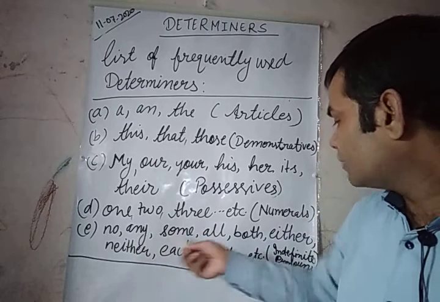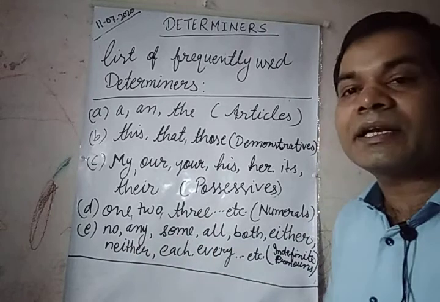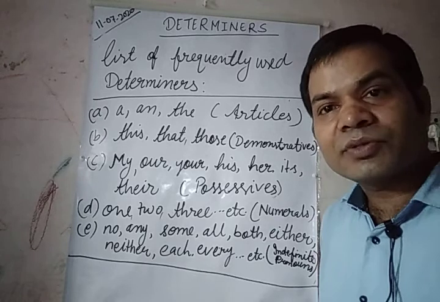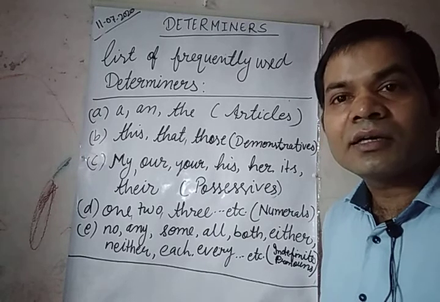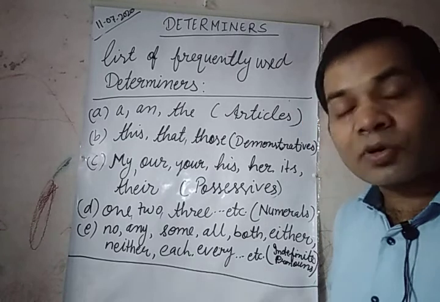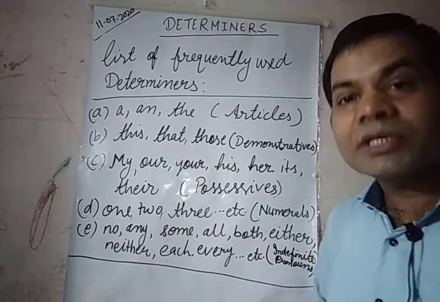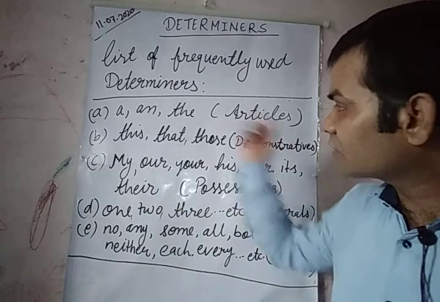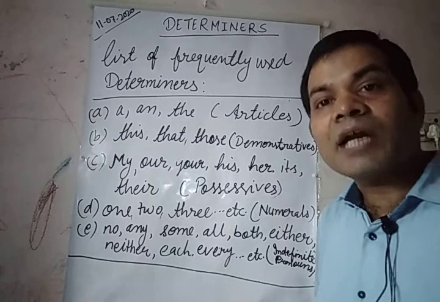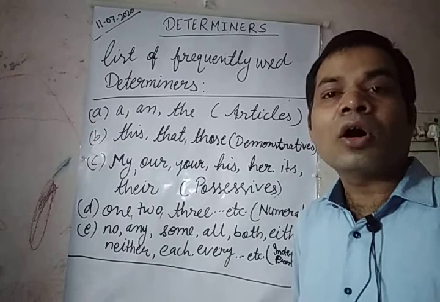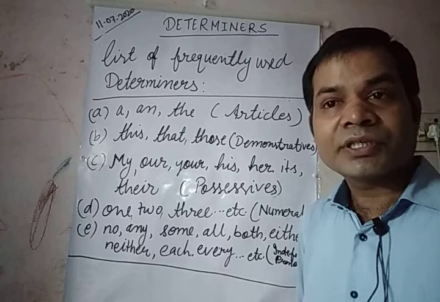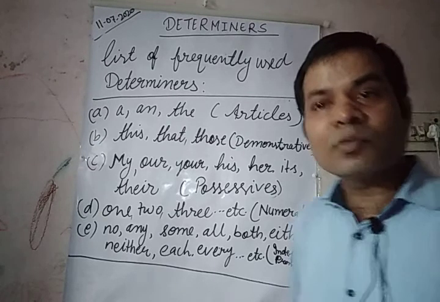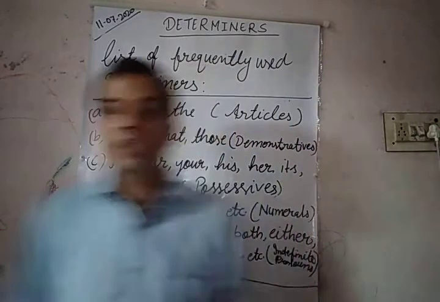No, any, some, all, both, only these are indefinite pronouns which are used as adjectives, and the rest are used as pronouns. Only these are used as determiners, and the rest are adjectives. Even the articles a and the are adjectives, you must know, because they also come before a noun and tell us more about a noun, so they are also adjectives.